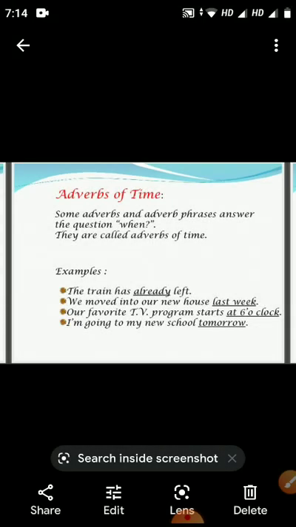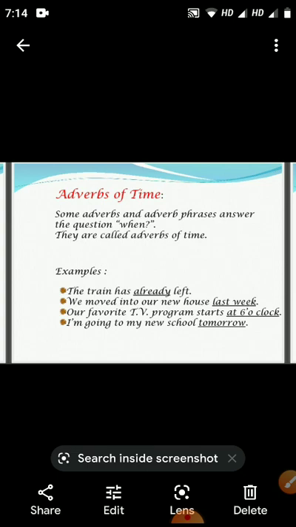Adverbs of time. Some adverbs and adverb phrases answer the question when the action is done. They are called adverbs of time. For example, the train has already left. When did it leave? Already. We moved into our new house last week.